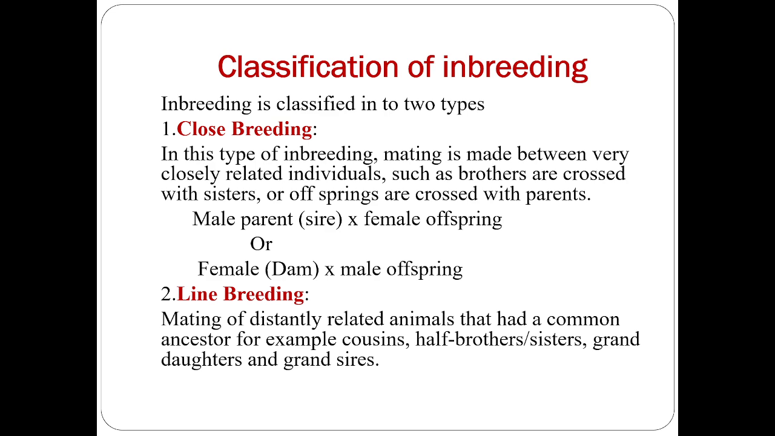The second one is line breeding. In line breeding, mating is of distantly related animals that have a common ancestor, for example cousins, half brothers and sisters, granddaughters and grandsires.